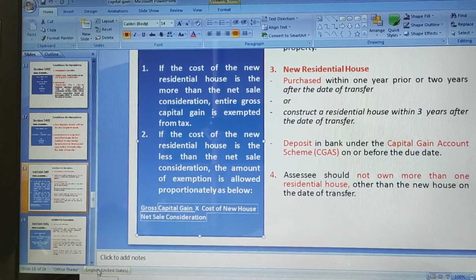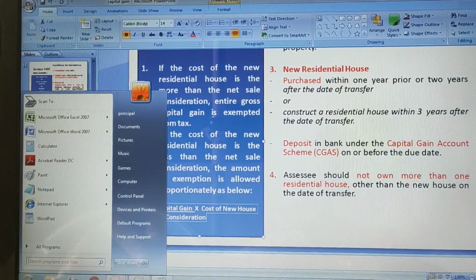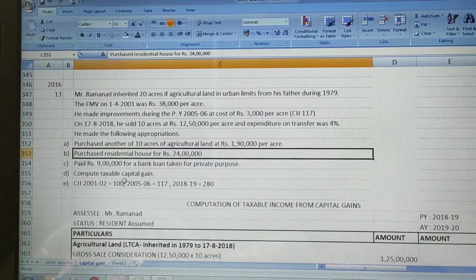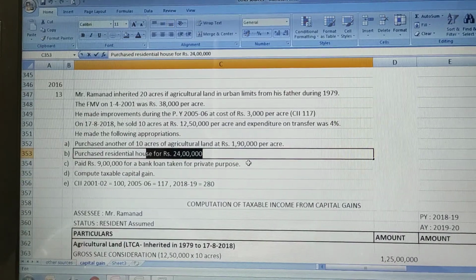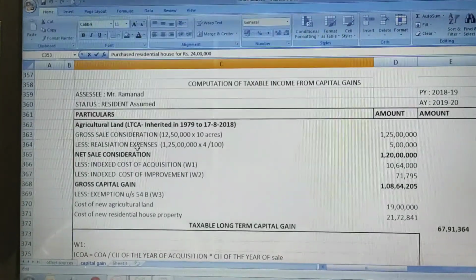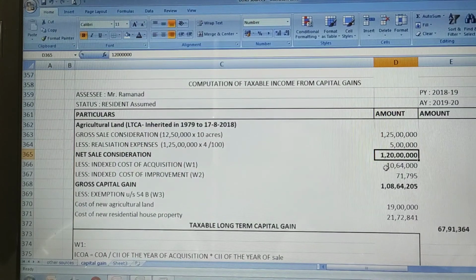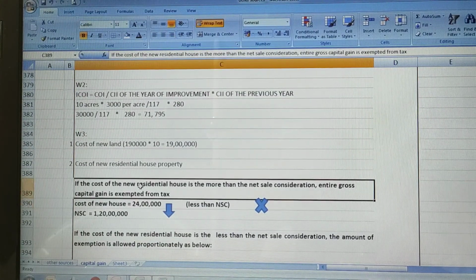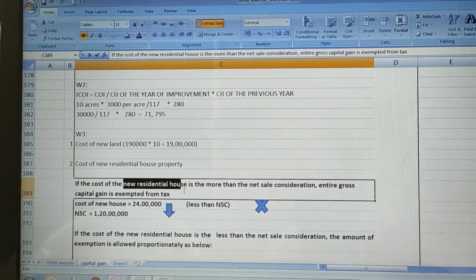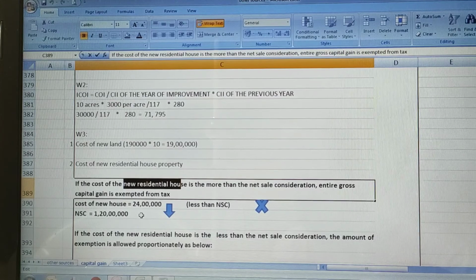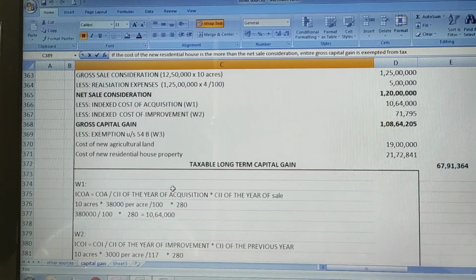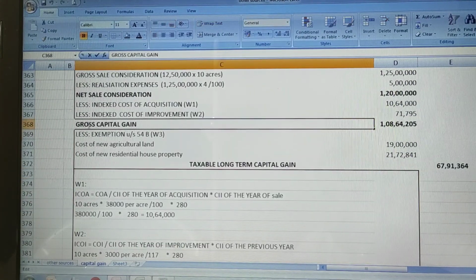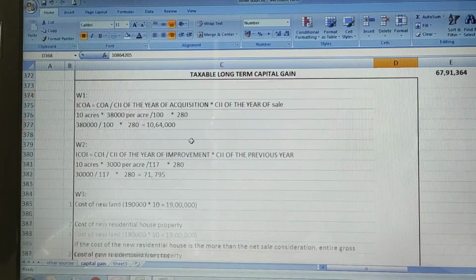I think in our problem the cost of new house is 24 lakhs, right? Yeah, 24 lakhs is our cost of new house, and our net sale consideration is 1 crore 20 lakhs. So if you compare here, our residential house cost is less, and net sale consideration is more. In that case we cannot give the entire gross capital gain as exempted. Okay, we have to apply the formula.